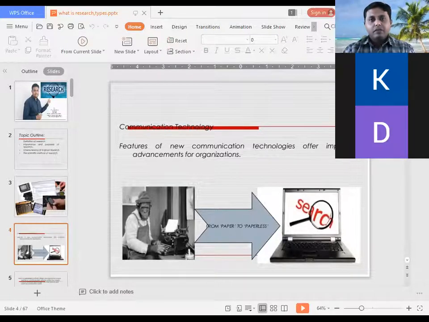What about the image? Can you see the picture over there? Communication technology. A monkey is doing what? What is there in the hand of the monkey? Typing machine. It's a typing machine.